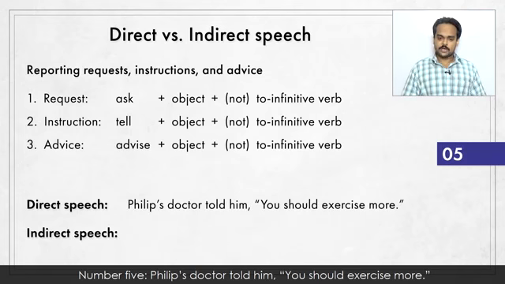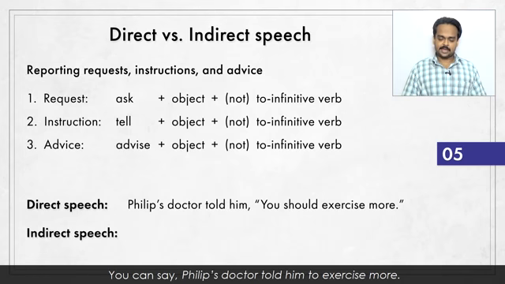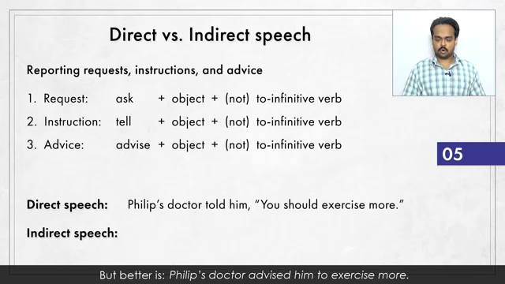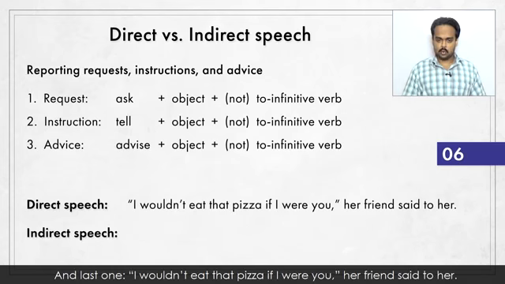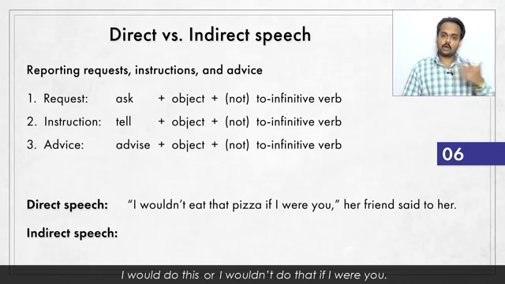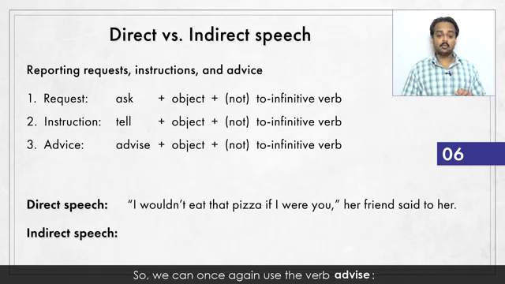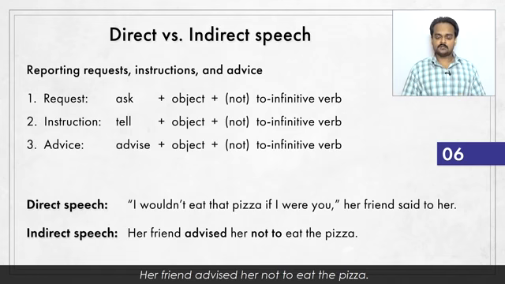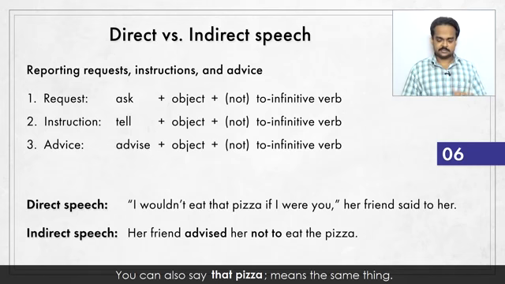Number 5. Philip's doctor told him, "You should exercise more." You can say, Philip's doctor told him to exercise more, but better is Philip's doctor advised him to exercise more. And last one. "I wouldn't eat that pizza if I were you," her friend said to her. Now this sentence looks like a conditional, and it is, but this is a common way of giving advice. "I would do this" or "I wouldn't do that if I were you." So we can once again use the verb advise. Her friend advised her not to eat the pizza. You can also say "not to eat that pizza," which means the same thing.